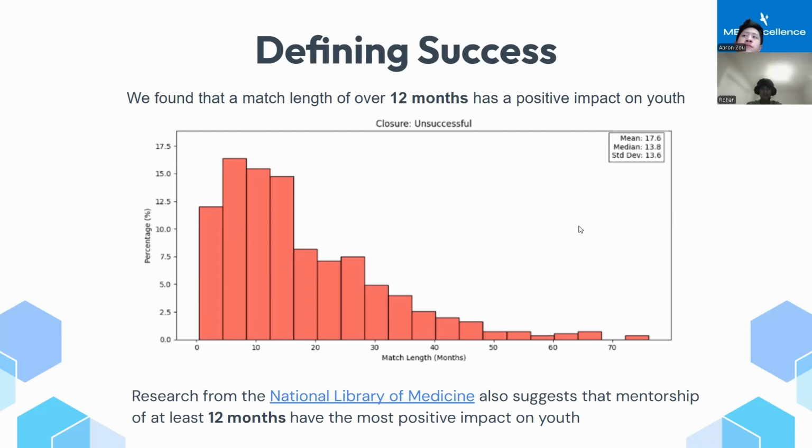Research from the National Library of Medicine also backs our findings that 12 months is a good relationship match length between the youth and the mentor.